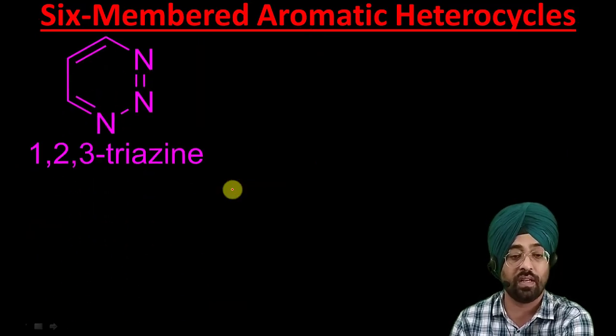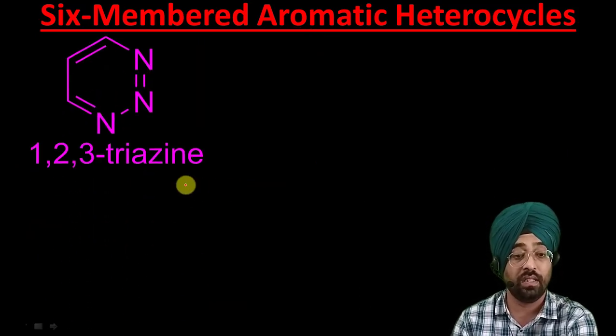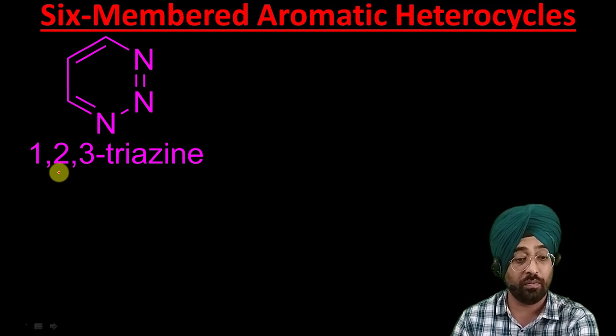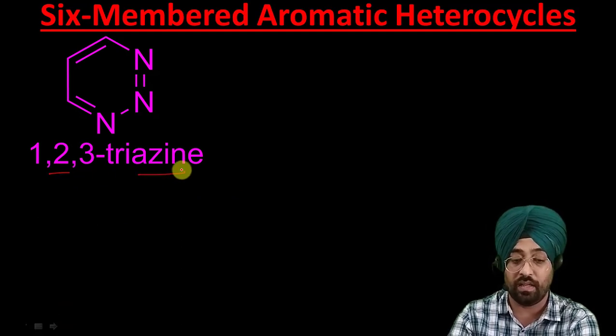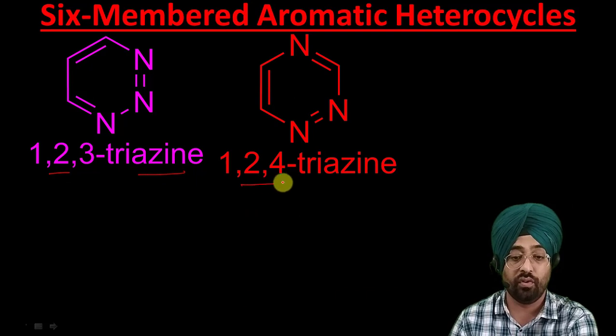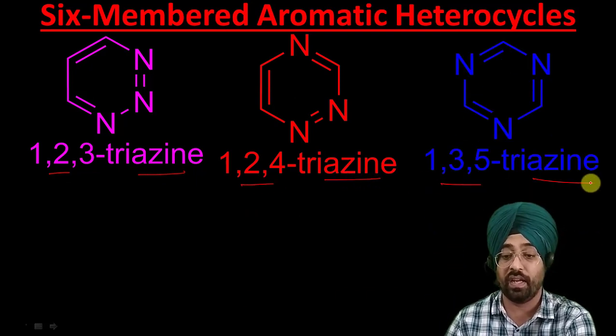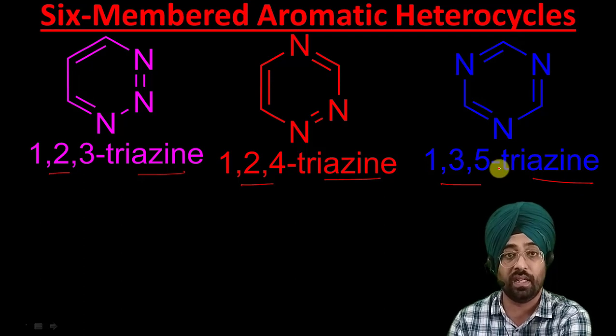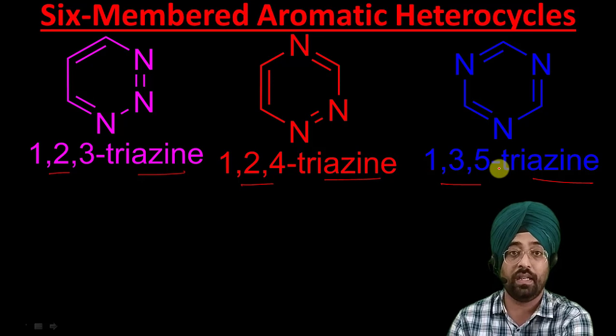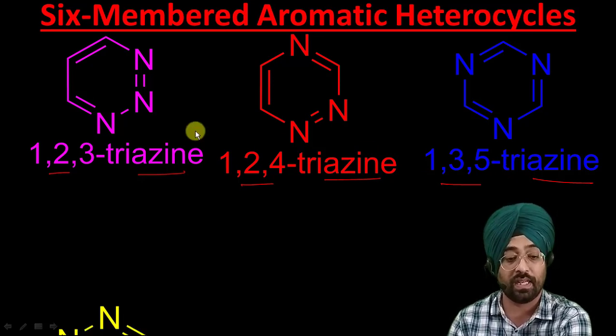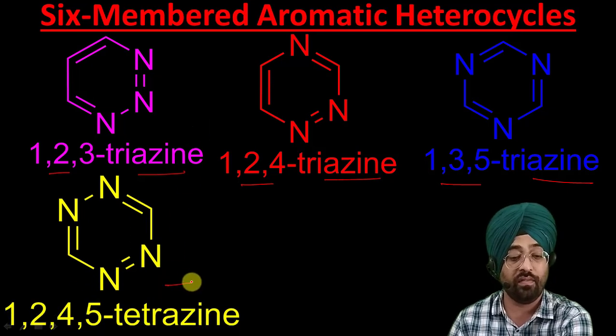Some more examples, in which we can also have more than 2 heteroatoms: 1 2 3 triazine, 1 2 4 triazine. This is 1 3 5 triazine. We have already done the nomenclature, so you can try to assign their names by yourself and check. And this is 1 2 4 5 tetrazine.